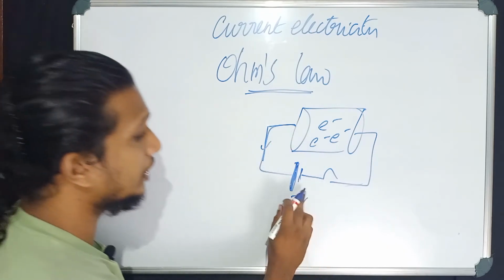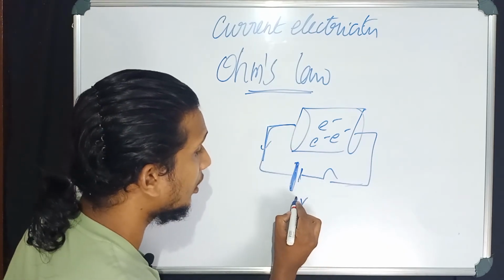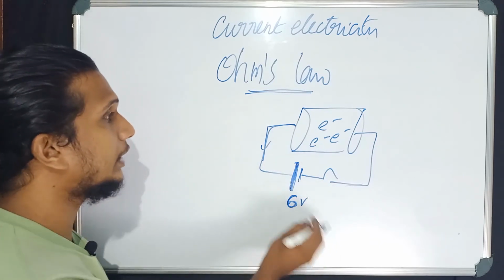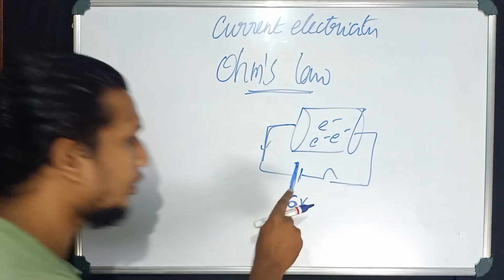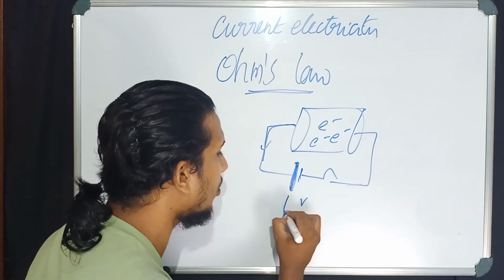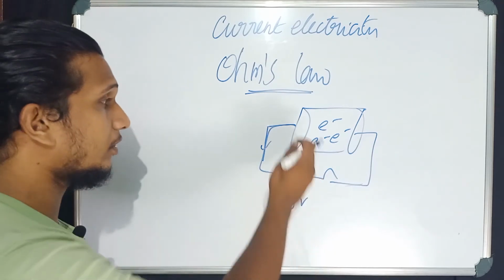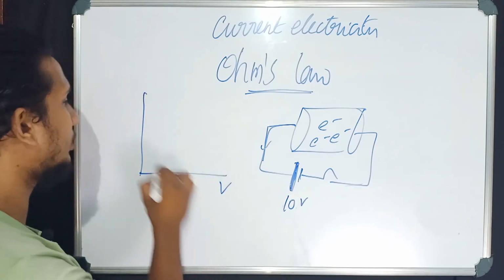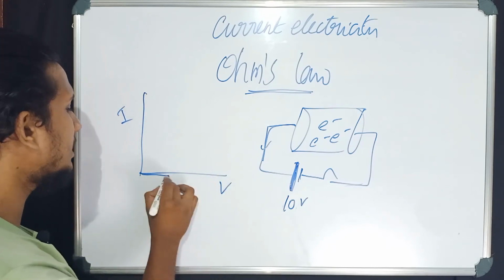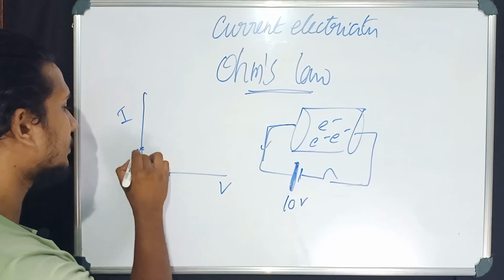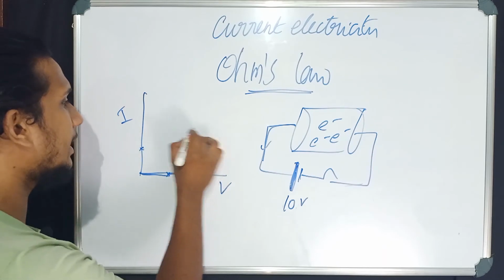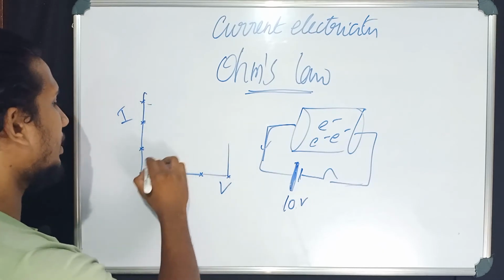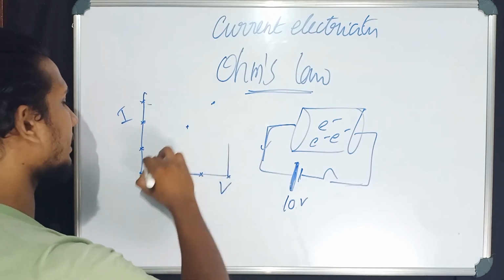If you increase the voltage, using a high voltage battery or high energetic battery, you will get more current. If you are using a 10 volt battery, a more energetic battery, you are going to get more current. That means if we plot a graph like this, voltage here, current here, on increasing the voltage you will get more current. Your graph will be like this.